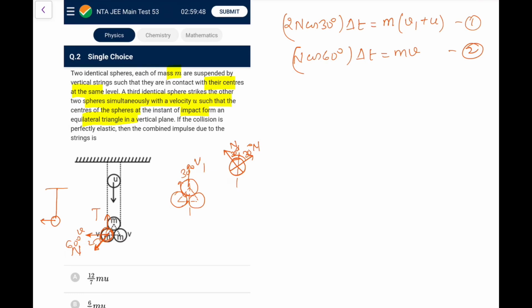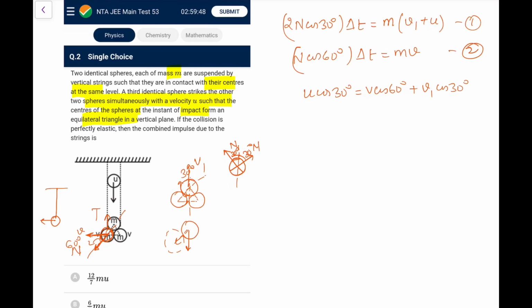Okay, now third thing, because it is an elastic collision, first of all, when it was coming with speed u, its component along the line joining would be u cos 30. So speed of approach was u cos 30 degrees. Now separation speed, because it is going here with v, the component along this line would be v cos 60, and because I have assumed it is going up, its component would be v1 cos 30.